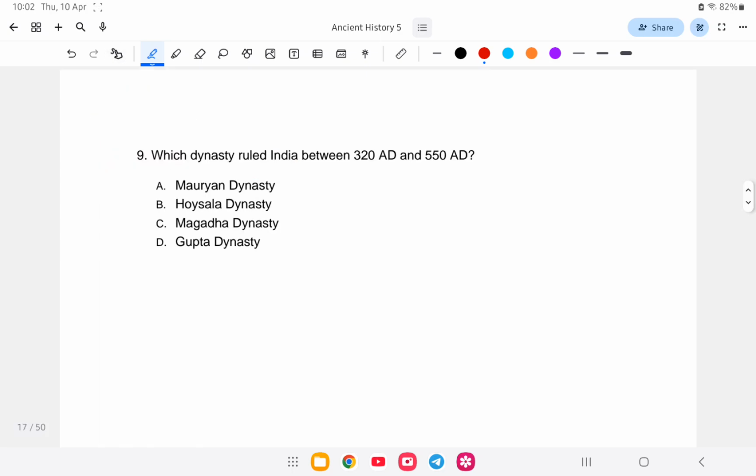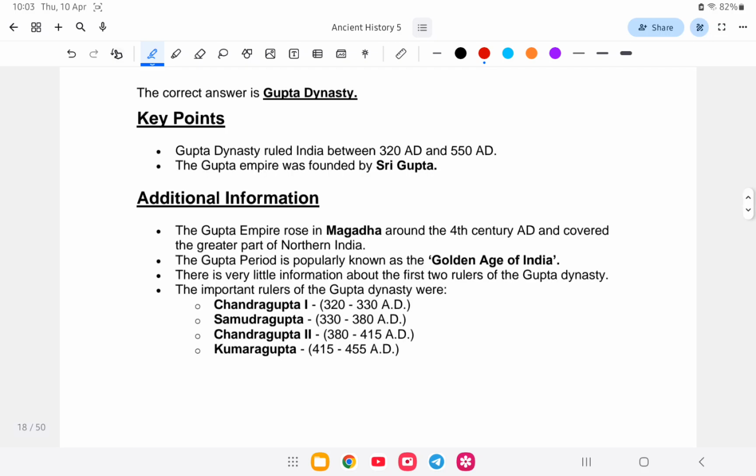Which dynasty ruled between 320 and 550 AD? Is it Mauryan, Hoysala, Magadha, or the Gupta period? So the answer is what? Option number D, Gupta period. Let us study in brief detail about this.